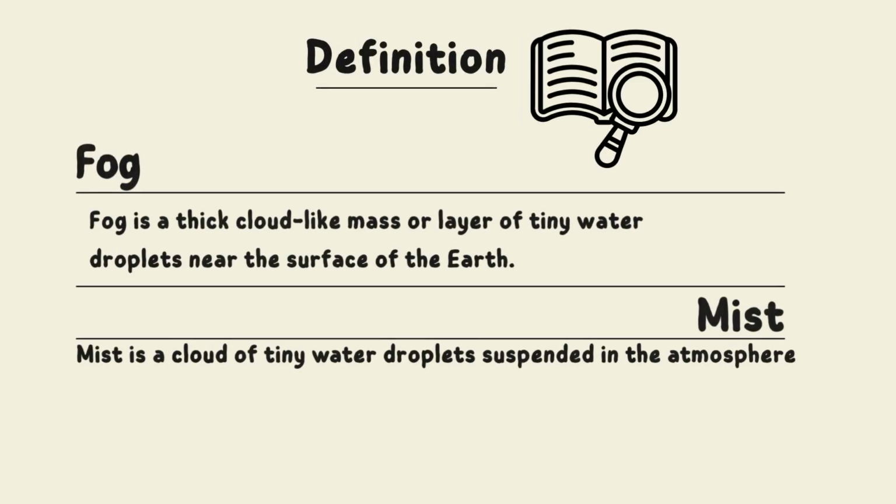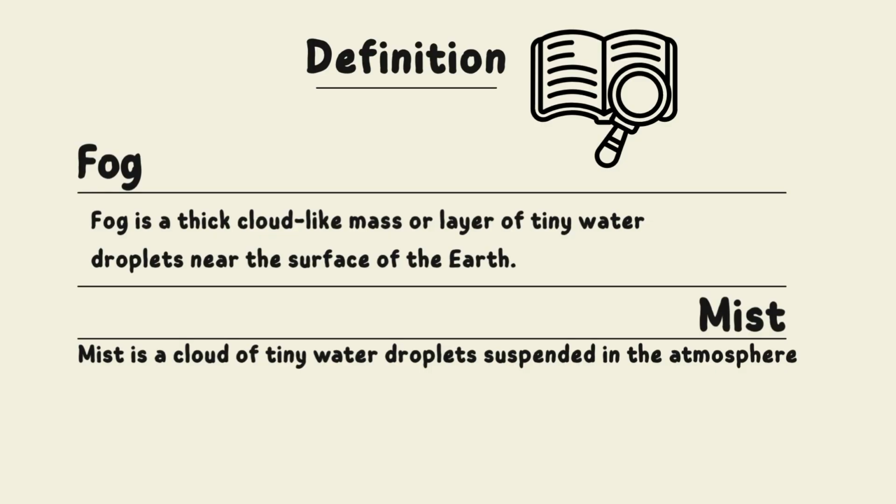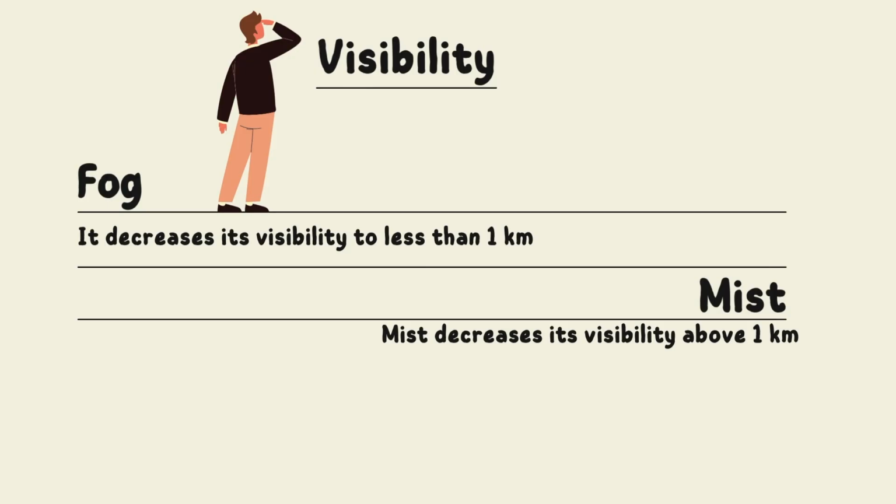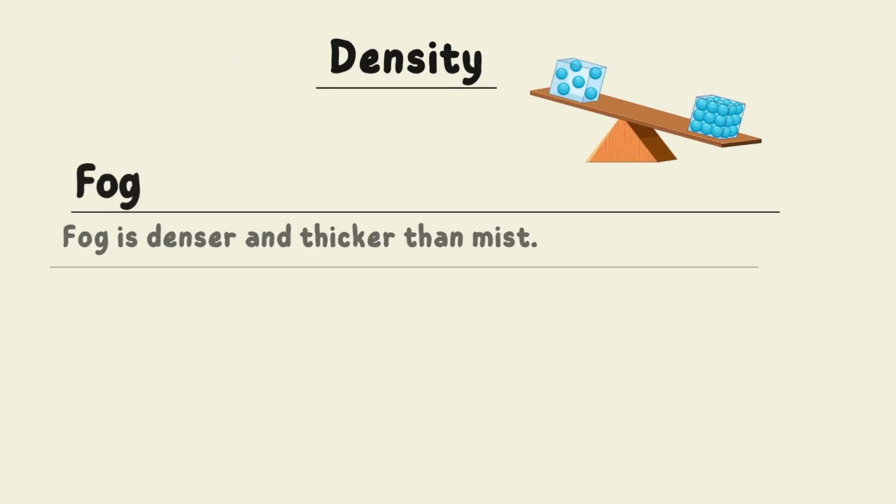Now after learning about mist and fog, let us see some of the basic differences between mist and fog. Fog is a thick cloud-like mass or layer of tiny water droplets near the surface of earth, whereas mist is a cloud of tiny water droplets suspended in the atmosphere. The visibility during fog decreases to less than 1 kilometer, whereas the visibility in a mist is above 1 kilometer. Fog is denser and thicker than mist.